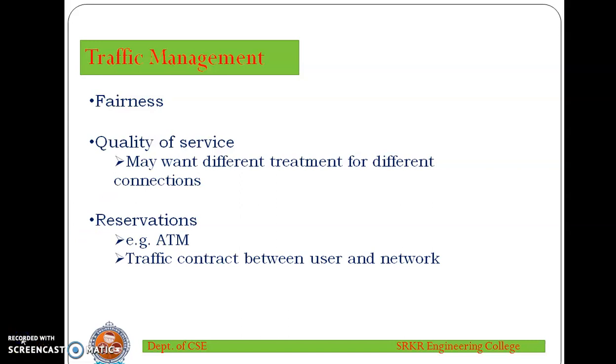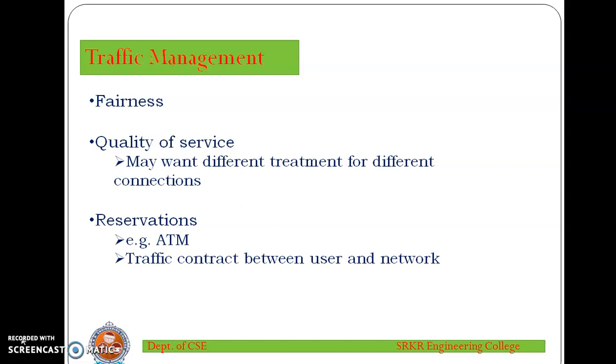Next is reservations. One way to avoid congestion and also to provide assured service to applications is to use a reservation scheme. Such a scheme is an integral part of ATM networks. When a logical connection is established, the network and the user enter into a traffic contract, which specifies a data rate and other characteristics of the traffic flow. The network agrees to give a defined QoS so long as the traffic flow is within the contract parameters. The excess traffic is either discarded or handled on a best effort basis, subject to discard.